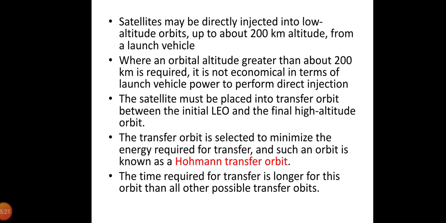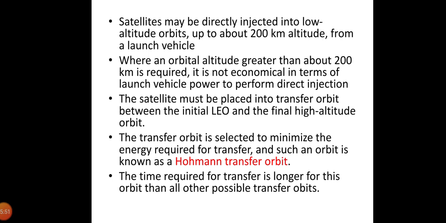Satellites may be directly injected into low orbits up to about 200 km, above which we require the injecting missions or rockets which will be used to inject our satellite into the orbit. Assume for the moment that all orbits are in the same plane and that the transfer is required between two circular orbits. The Hohmann elliptical orbit is seen to be tangent to the low altitude orbit at perigee and to the high altitude orbit at apogee.